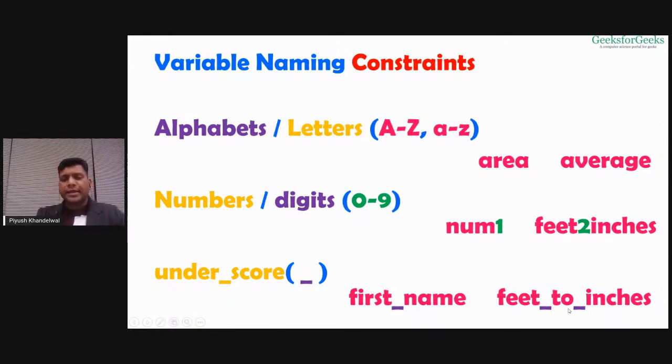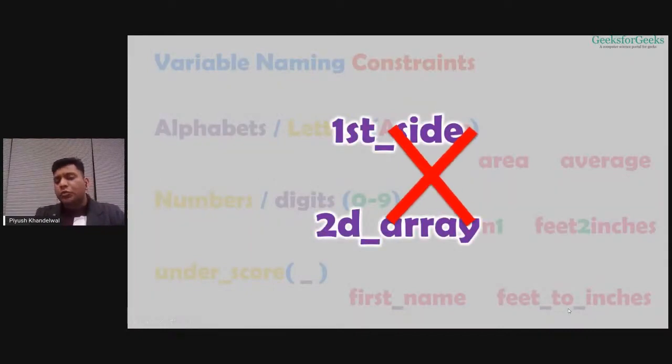But one thing you should take care of, that your variable name should not start with a number. Here, 1st_side, right? So the variable is starting with the number 1. Here, 2D_array, the variable starting with number 2. So these variable names are not allowed in generally any of the programming languages, and Python also does not allow you to use variable names like this, right?